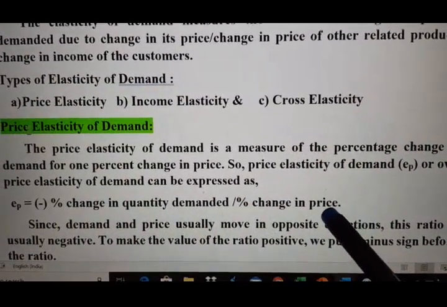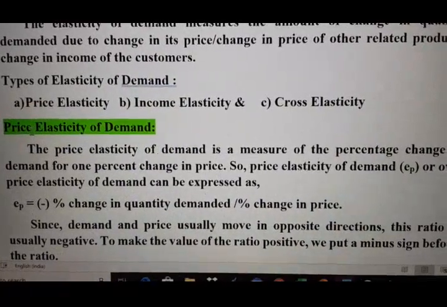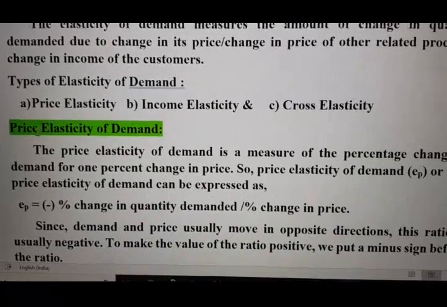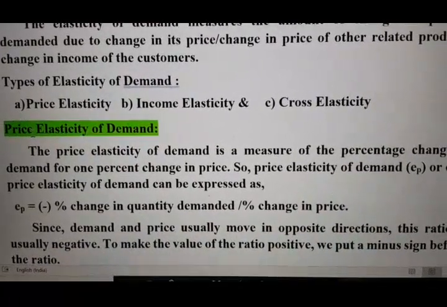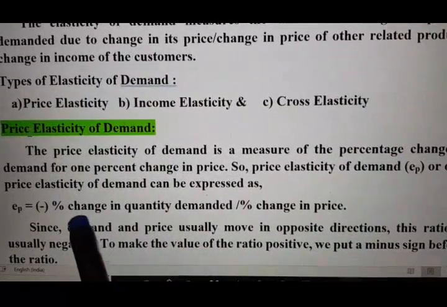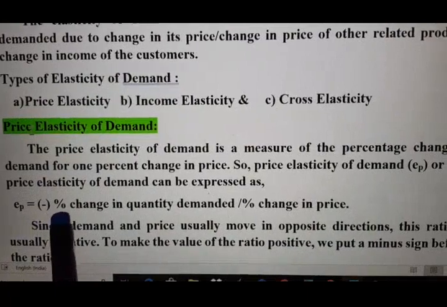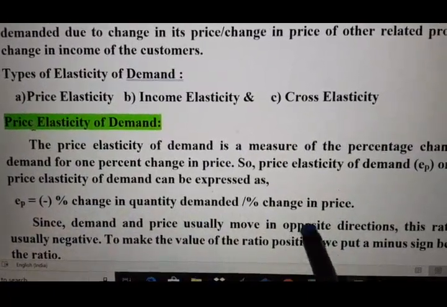As I just said, through price elasticity of demand we are finding out: if there is a 1% change in price, how much will be the percentage change in quantity demanded? So we are depicting it with the help of this formula. EP, price elasticity of demand, equals minus percentage change in quantity demanded divided by percentage change in price.